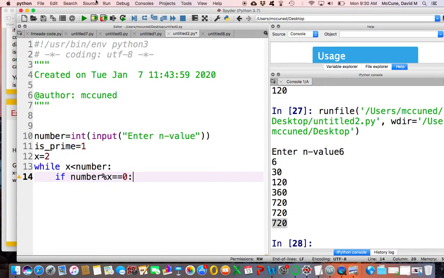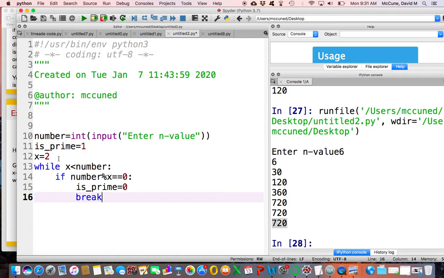So we've used this before, right? If you take number and divide by x, so for example, if x is 2, and you get 0 as a remainder, what does that mean? That means that number is a multiple of 2, or it means 2 is a divisor of number, whichever way you want to put it. And if you get a divisor hit, then that number wasn't prime. So I'm going to change the value of the isPrime variable to just something else. It doesn't matter. You just want a record here that you got a hit. And I'll put a break statement in there to stop the loop, because if I get a divisor hit, I don't need to keep looking.